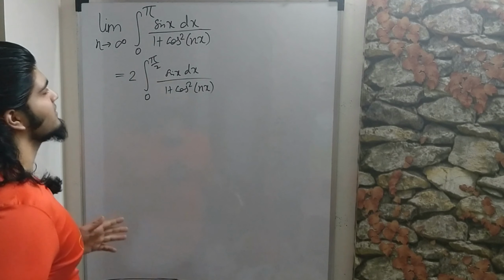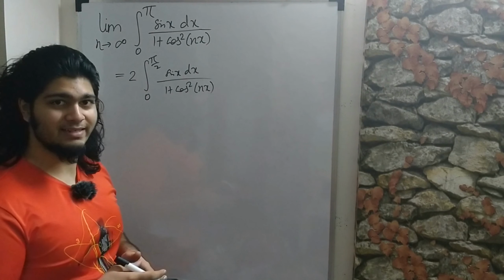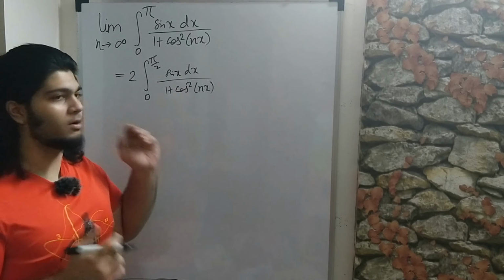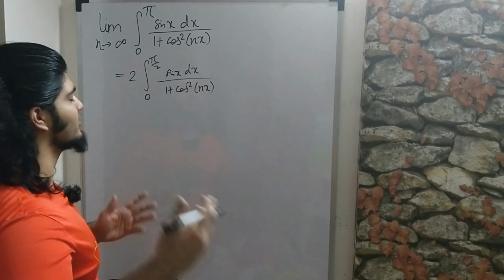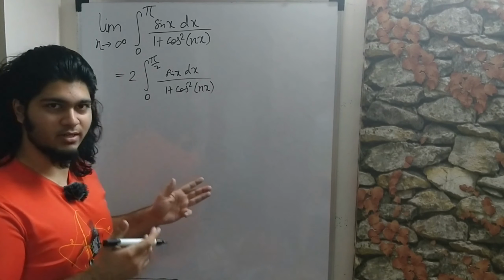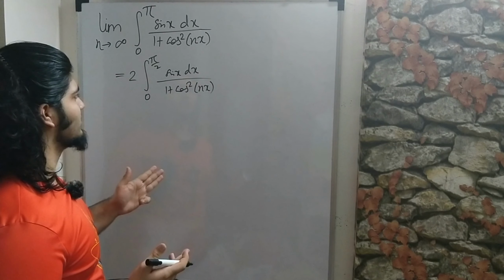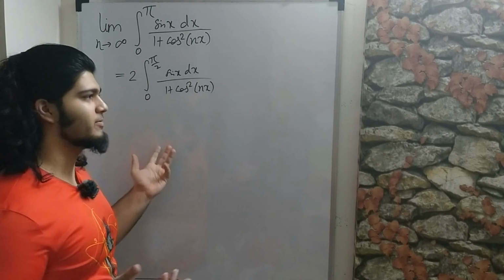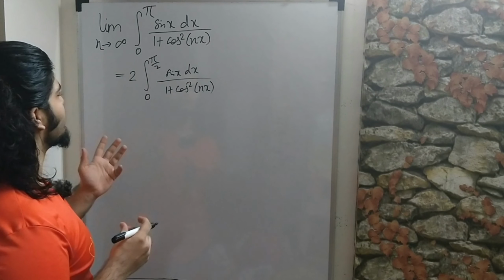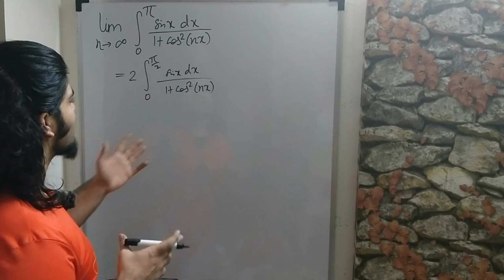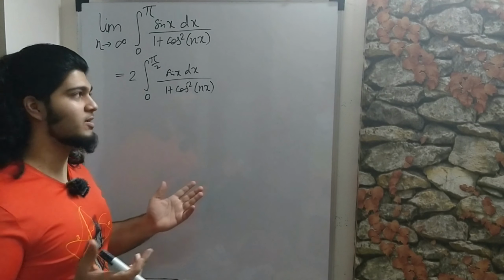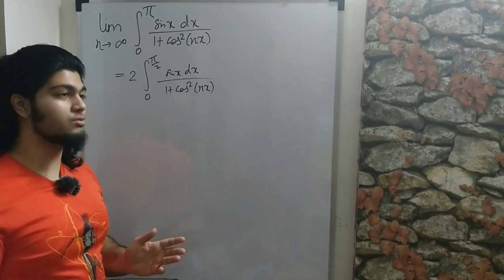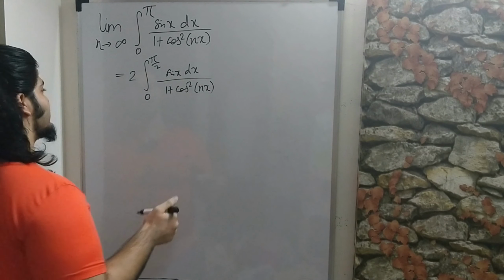Well, since we don't have any formula for cos square of nx, I guess we'll just have to go ahead and plug in the complex definitions, the exponential definitions of sine and cos, because we can't really do anything over here. You can't Taylor expand it because you'll get an infinite summation in the denominator. What do you do about that? And you can't really expand this using a formula, as I said. So the only option we have remaining is to do the complex exponentiation thing.